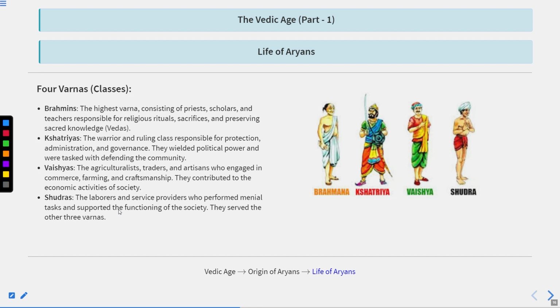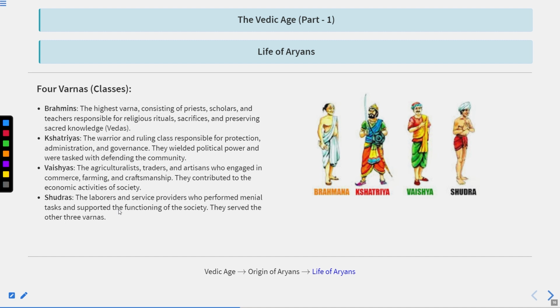What is the difference between varnas and caste? Varna means the adoption of a class on the basis of occupation, and caste means hereditary. If there is a Brahman and his son works as a Kshatriya, then he will be declared a Kshatriya according to varnas. But in caste, the son of a Brahman is declared a Brahman. So when the division is on the basis of occupation, this is known as varna. When it is hereditary, it is known as caste.